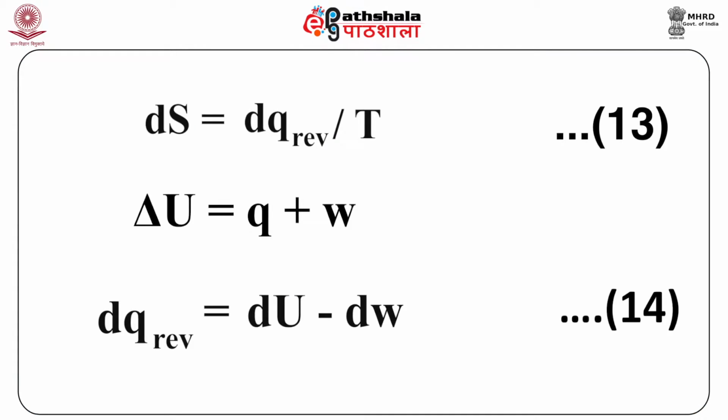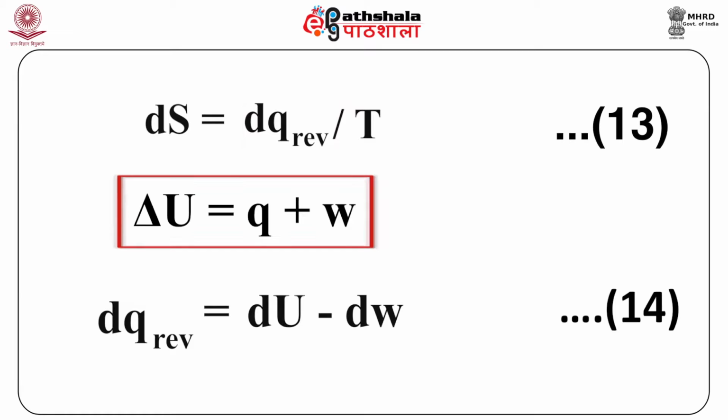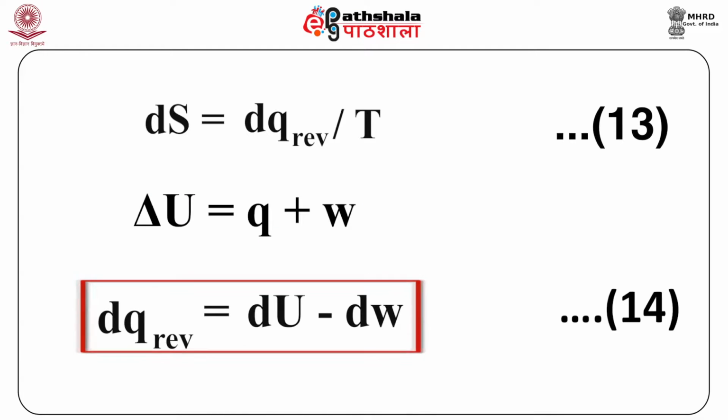An infinitesimally small change in entropy is given by dS equals dq reversible by T. This is our equation 13, where dq reversible is the infinitesimal amount of heat absorbed by the system at temperature T. According to the first law of thermodynamics, delta U is equal to Q plus W. We get dq reversible equals dU minus dW. This is our equation 14.